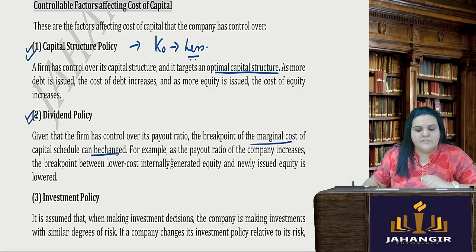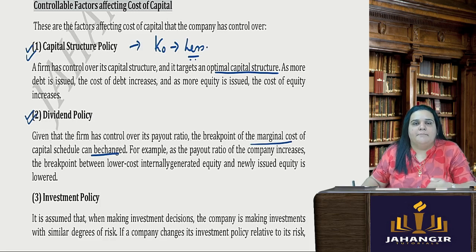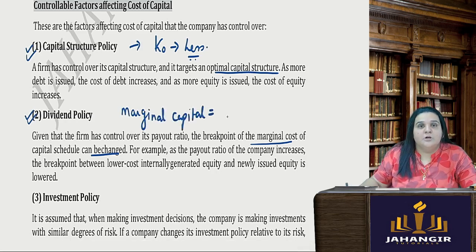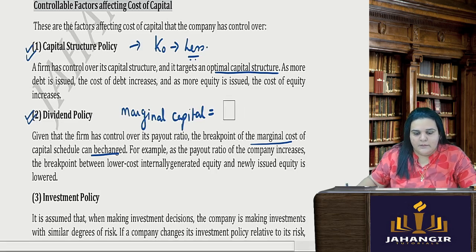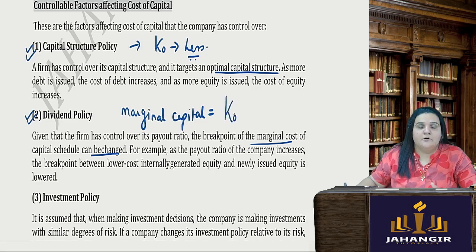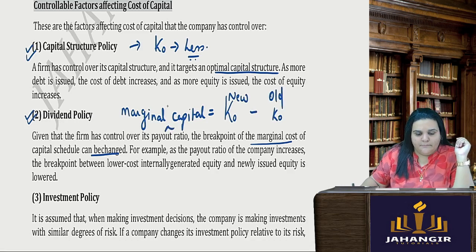For example, what is marginal cost of capital? That is the additional capital which you need. Basically your marginal cost of capital is nothing but, I'll denote it by KO only, KO is the weighted or overall cost of capital. Cost of capital new minus the old cost of capital. That is your marginal cost of capital.